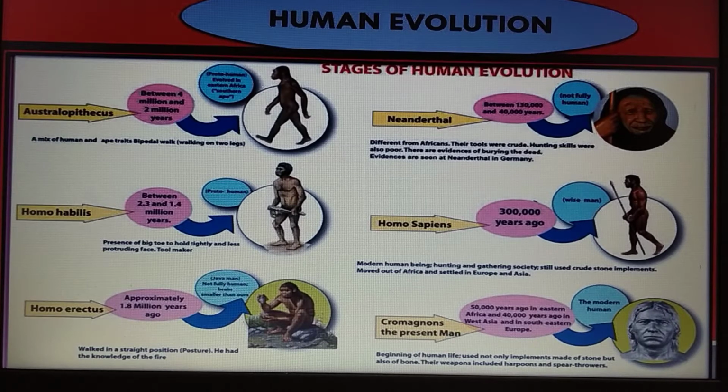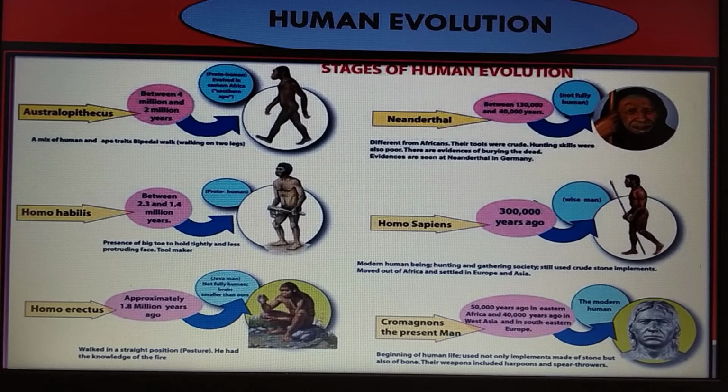Homo erectus walked in a straight position. He had the knowledge of fire. Next one is Neanderthal. Different from Africans, their tools were crude. Hunting skills were also poor. There is evidence of burying when they died.